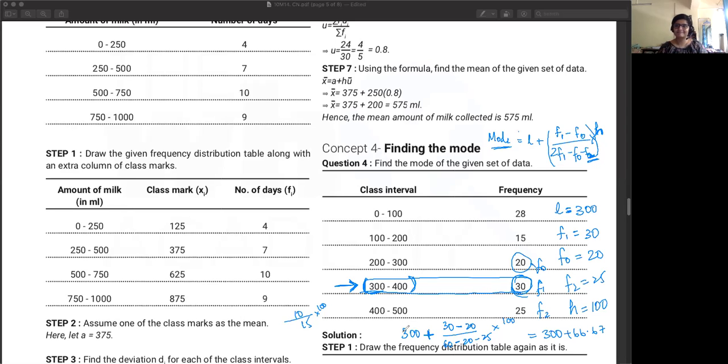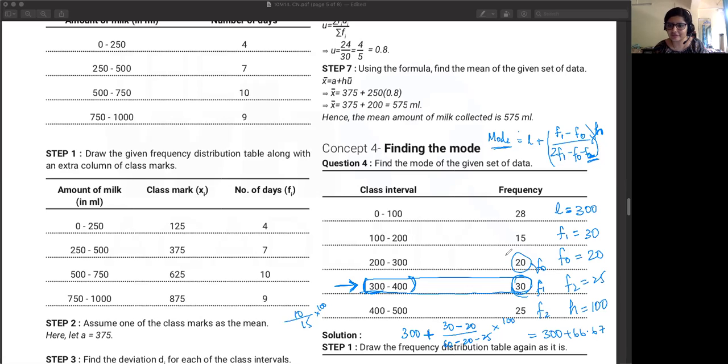Ma'am, in what types of sums will we get the class width to be unequal? Mostly mean only. Because in all other cases, it depends on the class width being uniform in this distribution. So if it is unequal, then we just use the direct method only for mean. For mode or median, the class widths won't be unequal.